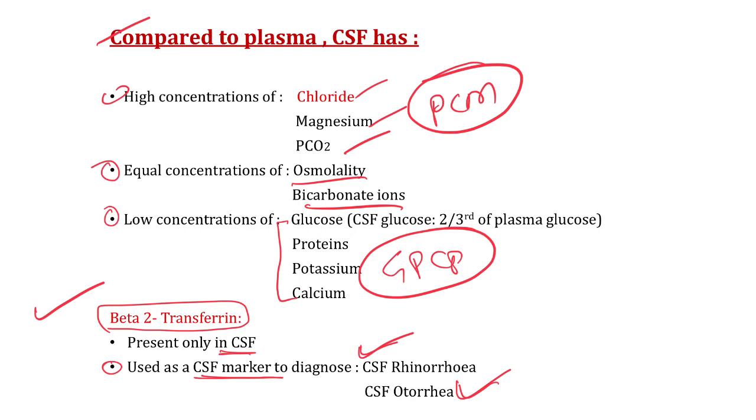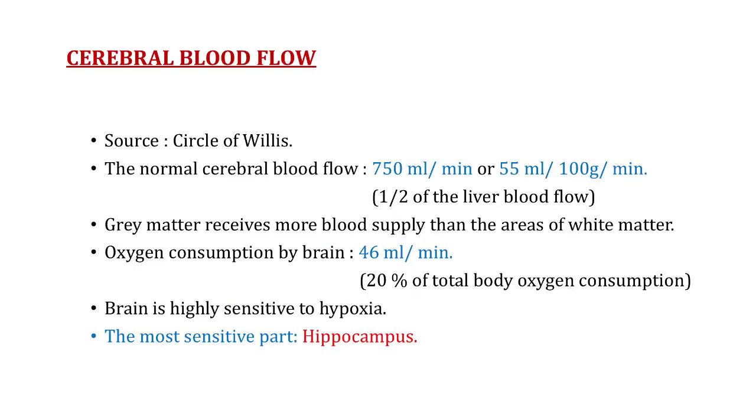With this important note, after CSF we are going to discuss the second important fluid system of our brain, and that is cerebral blood flow, CBF. The primary function of this fluid system is nutrition and oxygen supply to the brain. So this fluid system is also full of MCQs. Very important. See here, the first question is, what is the source of cerebral blood flow? So the source of cerebral blood flow is the circle of Willis.